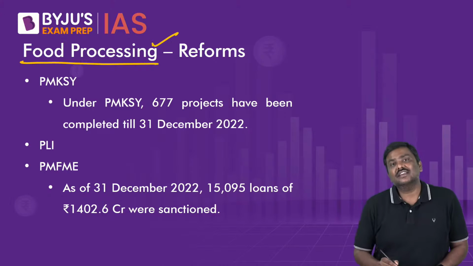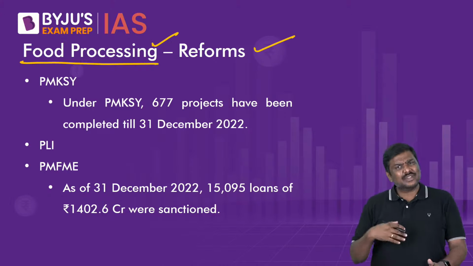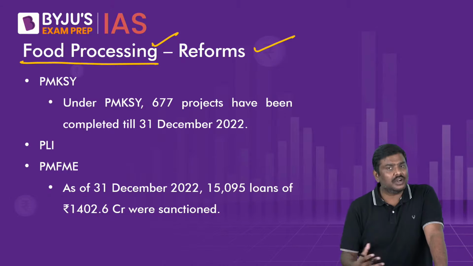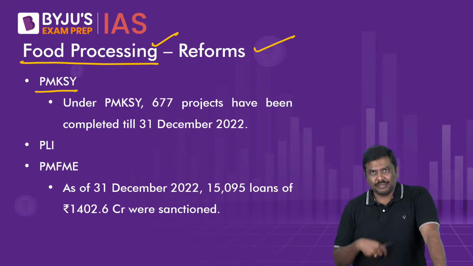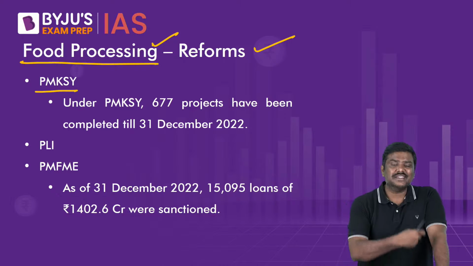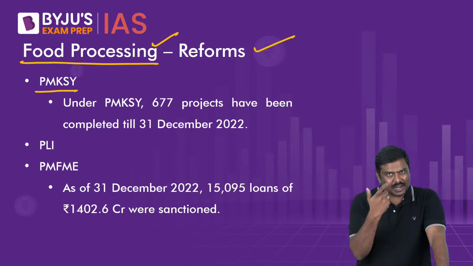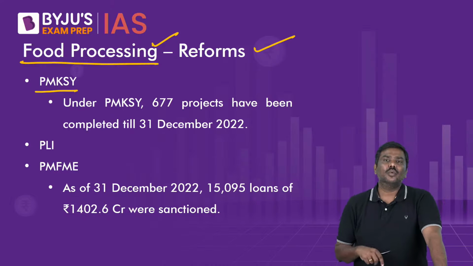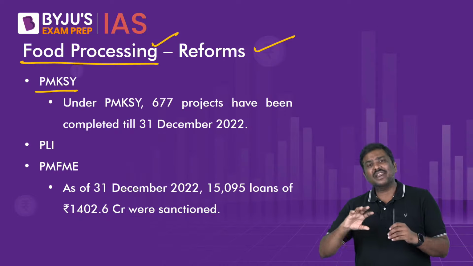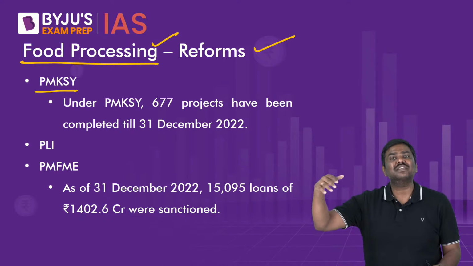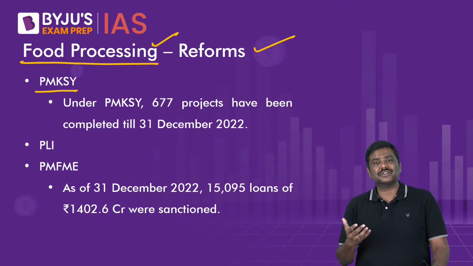So, citing this, Government of India in the recent times has implemented certain reforms. What reforms? One, Pradhan Mantri Kisan Sampada Yojana. PMKSY, Pradhan Mantri Kisan Sampada Yojana. It is an umbrella initiative. Remember that. What do you mean by umbrella initiative? Under an umbrella initiative or umbrella scheme, multiple schemes are present. I hope you understand.